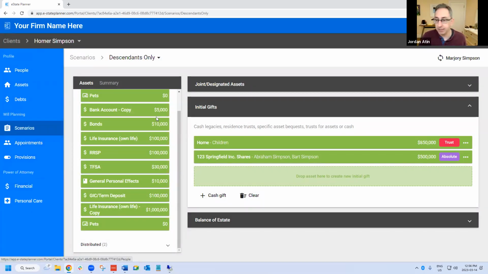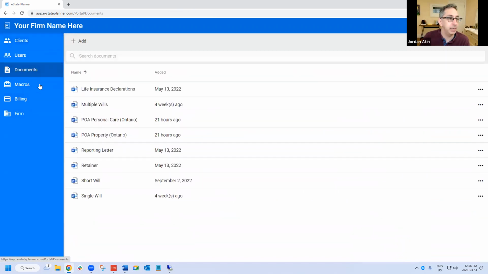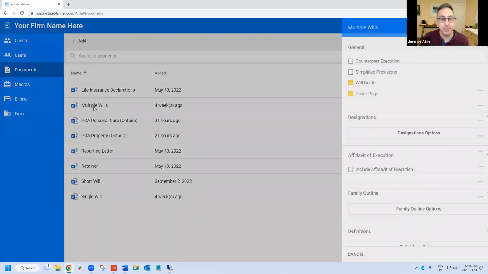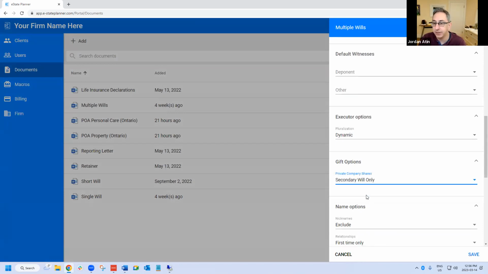That option is available when you generate a will for a client, or you can set it as your default. If you never want it appearing in the primary will when you give away private company shares, you can set that as your default, and you can override it if you ever wanted to when you generate the will.